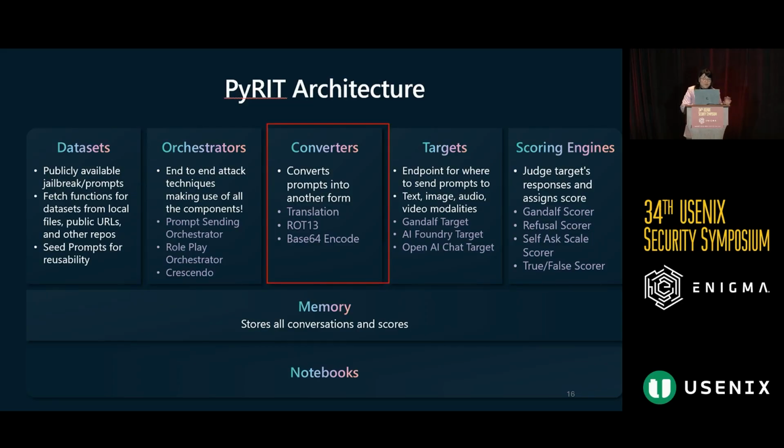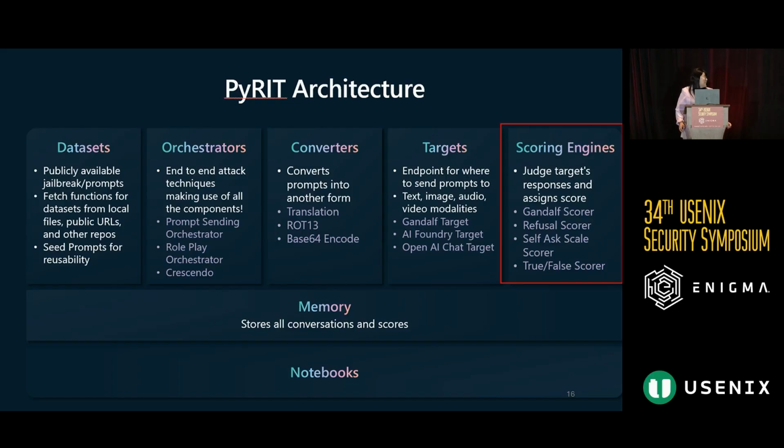Then skipping forward a little bit in this diagram, we have our second component called the converters, and these are your ways of doing encodings or different prompt transformations. This is how we can do things like translation, or any way that you're taking one prompt and turning it into another form. Then you'll send these converted prompts to your actual target, which is the endpoint that you're testing. This can be your text-based model, something like OpenAI, or it can be multimodal, taking in different images or audios or videos. And then we have these scoring engines, which are the automated way of evaluating the actual response from the target.